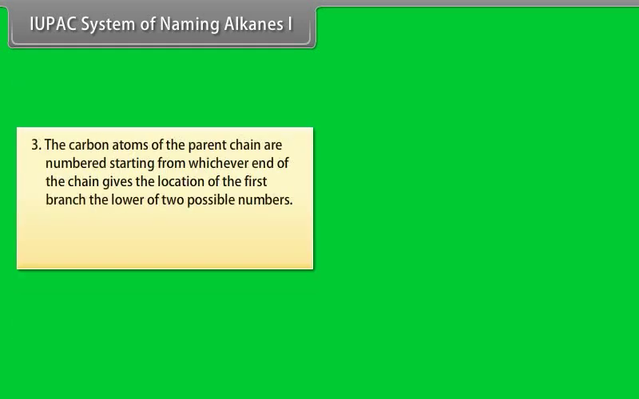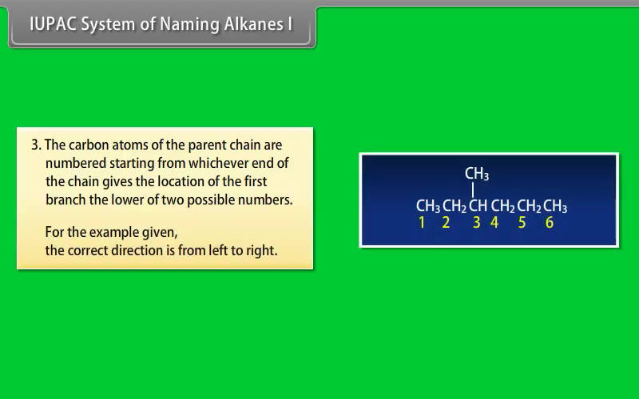Number 3. The carbon atoms of the parent chain are numbered starting from whichever end of the chain gives the location of the first branch, the lower of 2 possible numbers. For the example, given the correct direction is from left to right.